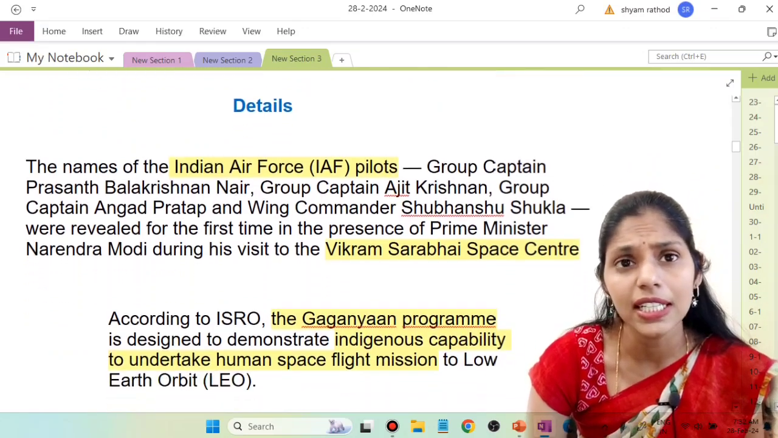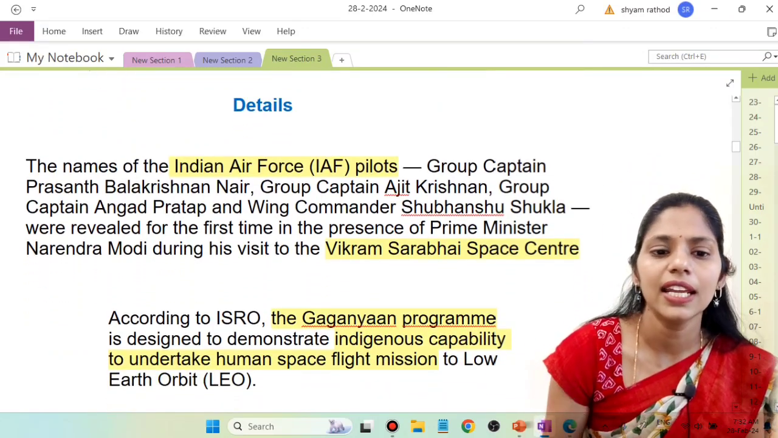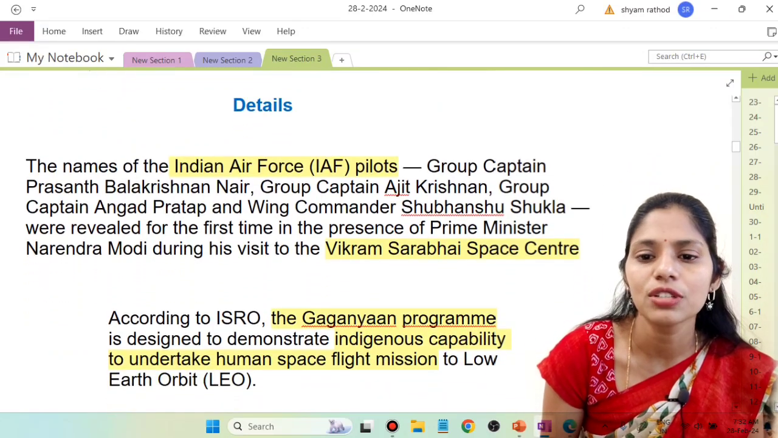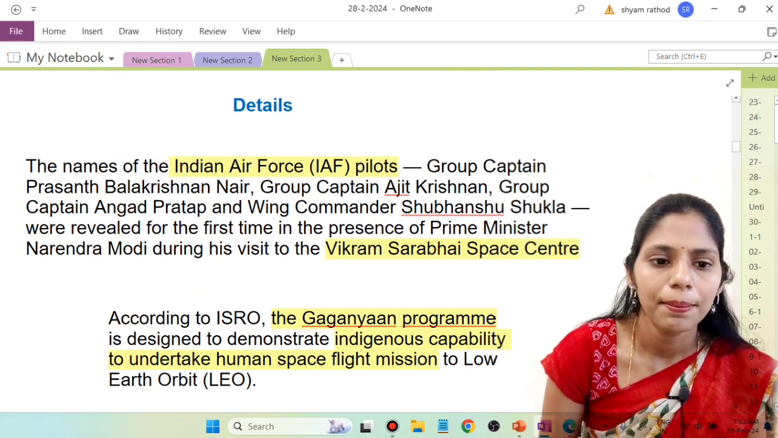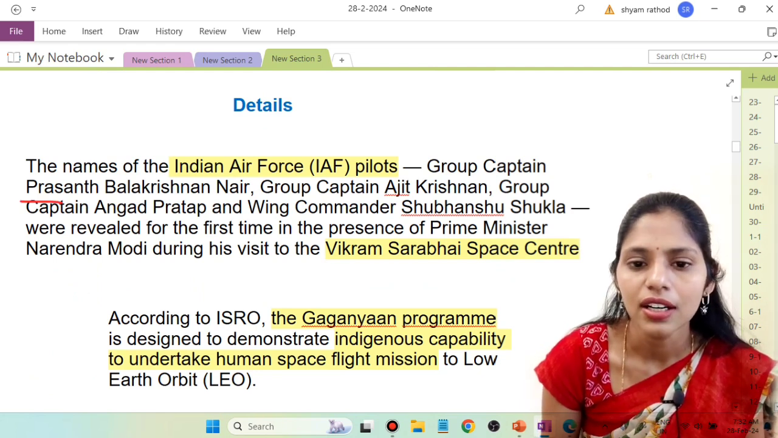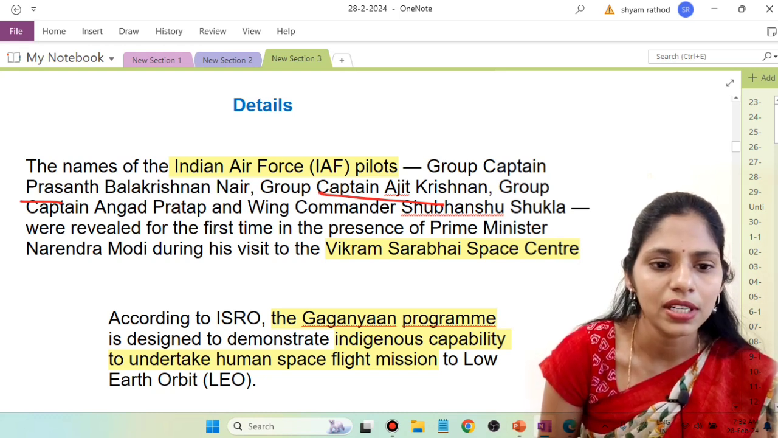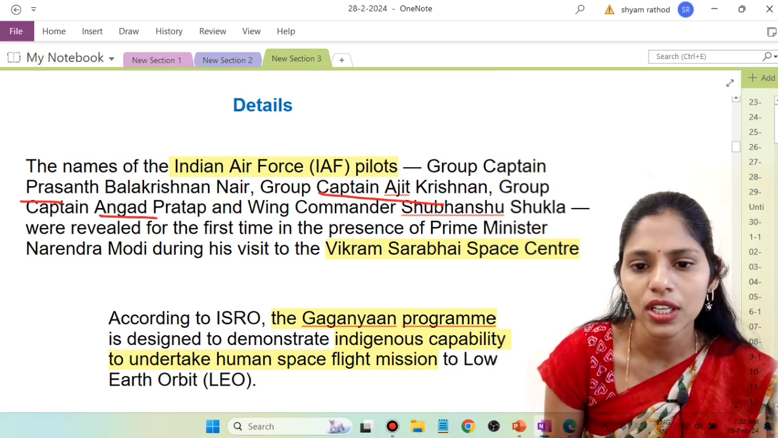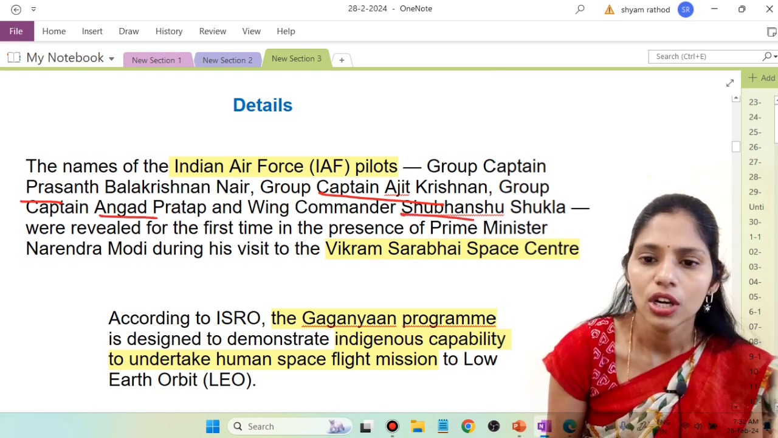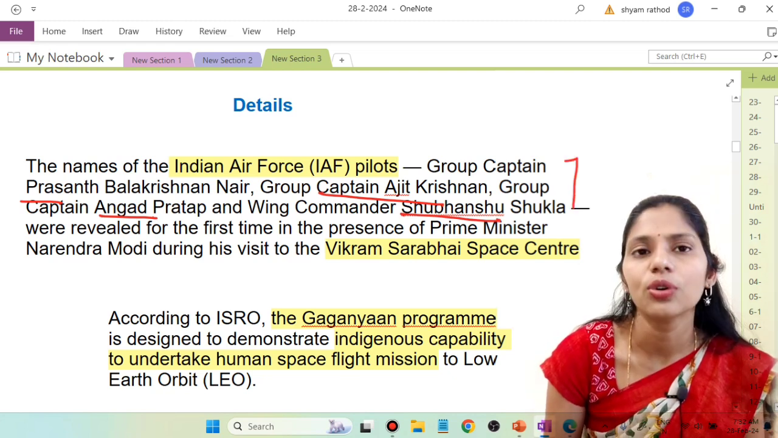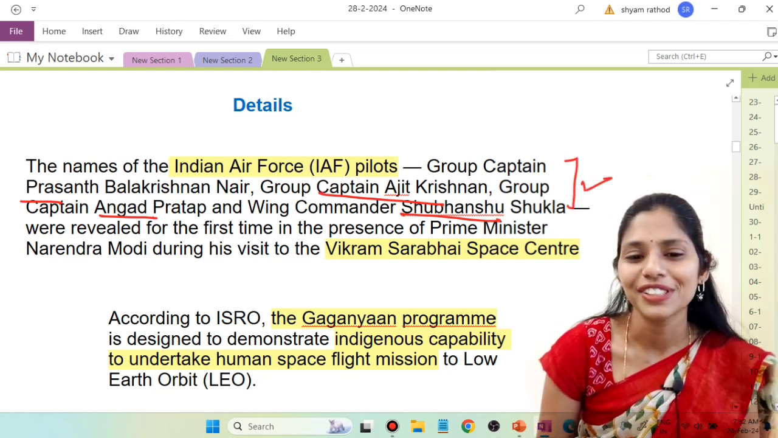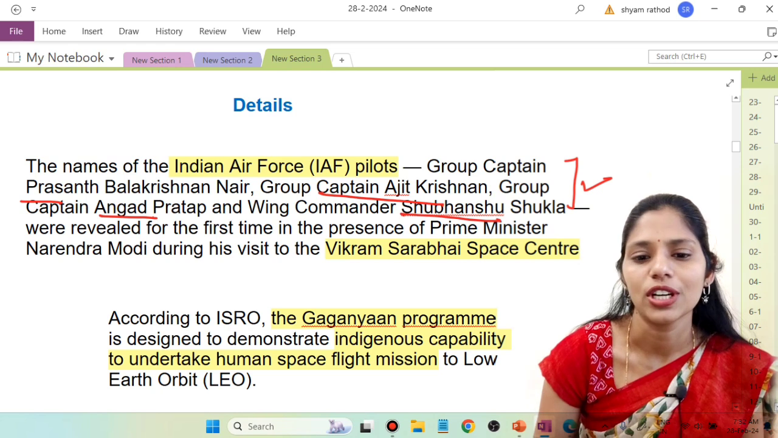If you see the details, it says the names of Indian Air Force pilots. One is Prashant Balakrishnan Nair. Next one is Captain Ajit Krishnan. Next one is Group Captain Angad Pratap and Wing Commander Shubhanshu Shukla. These were the 4 persons who are going to enter into space under this Gaganyaan mission, right?